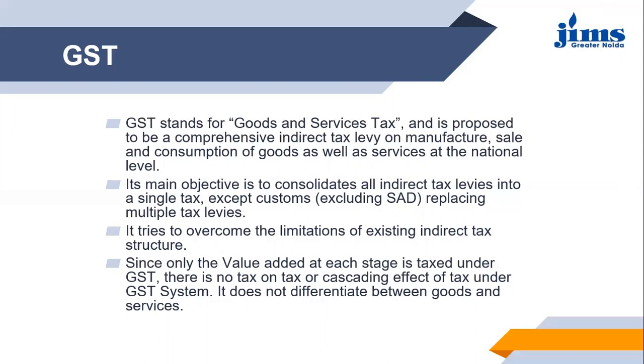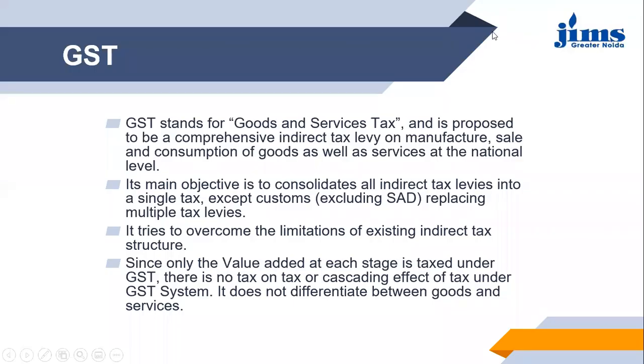So it has tried to overcome the limitations of the existing indirect tax structure. We know this very well that the new tax system has overcome various limitations that we were having under the indirect tax system.